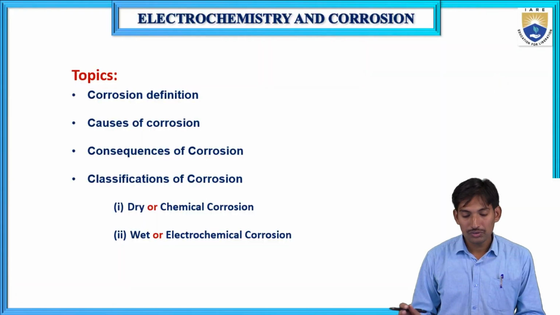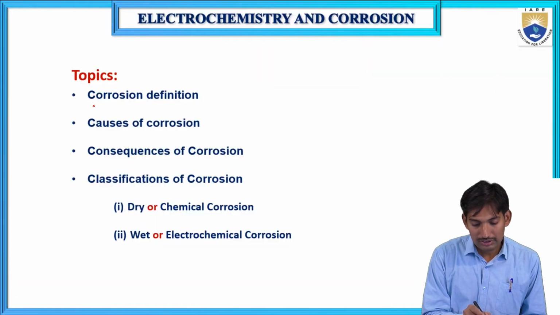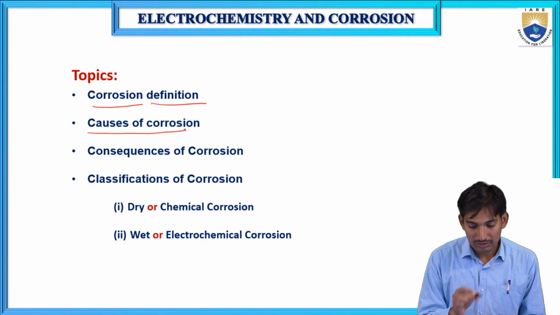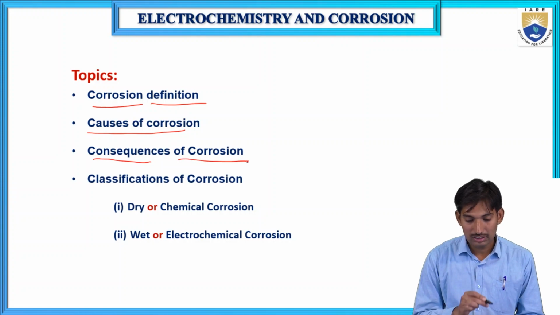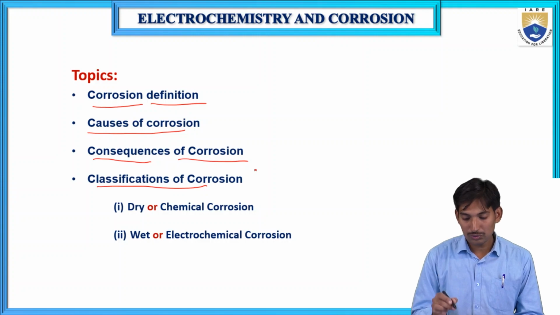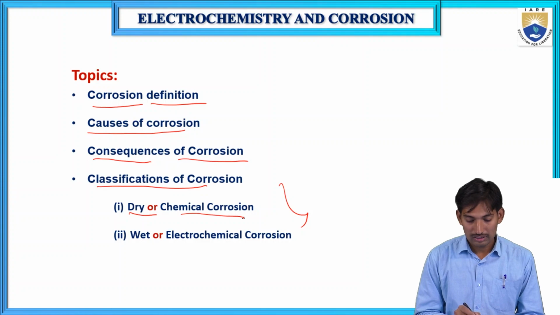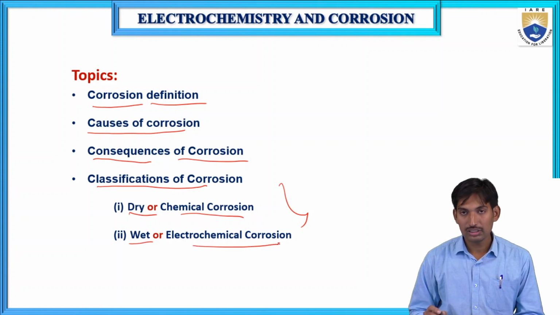In this session I am going to cover these topics: what is corrosion and its definition, causes of corrosion, the consequences of corrosion, and classification of corrosion. For the classification of corrosion, you have to see two types. One is dry or chemical corrosion, the other one is wet or electrochemical corrosion. In this session I am going to cover all these topics.